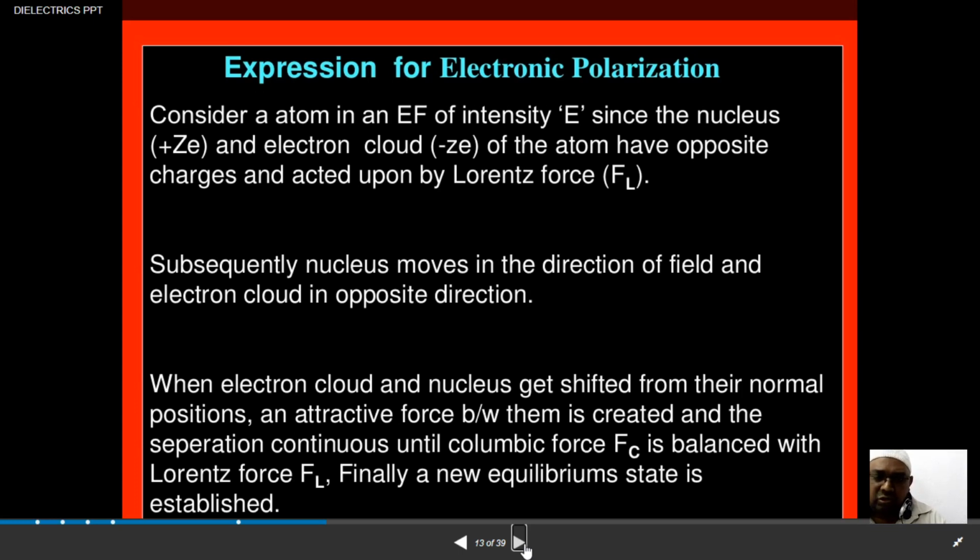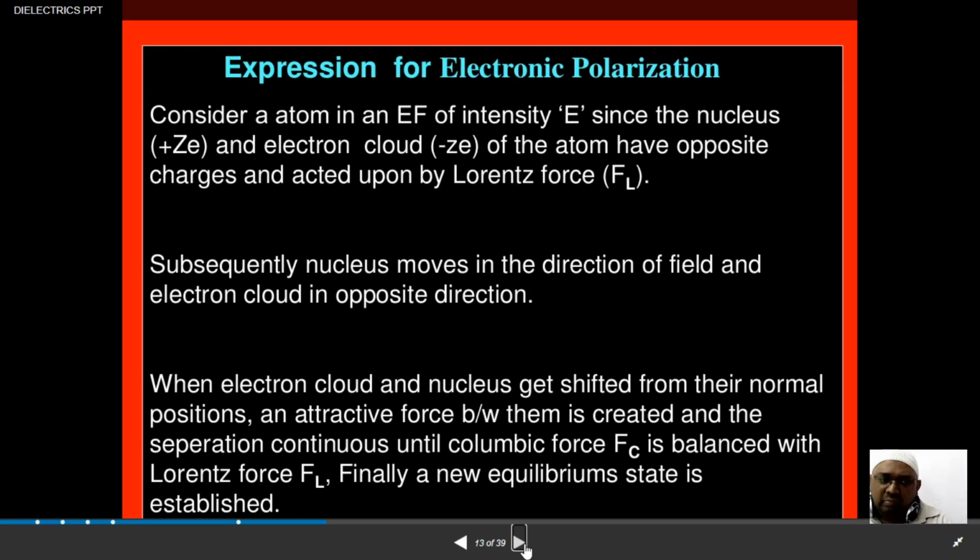When you talk about the nucleus, it will have a positive charge, given by Ze. We represent the positive charge of the atom mathematically as plus Ze. An atom has a nucleus and a surrounding electron cloud, so how can this be represented mathematically? That is why we write the nucleus charge as plus Ze, and the electron cloud will have a negative charge, that is minus Ze, for the atom.